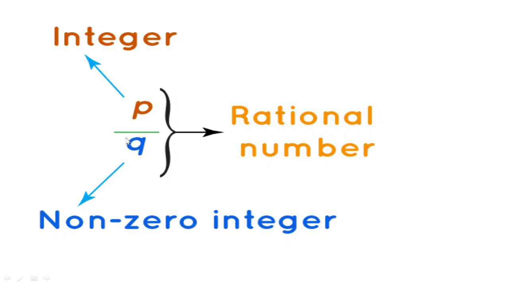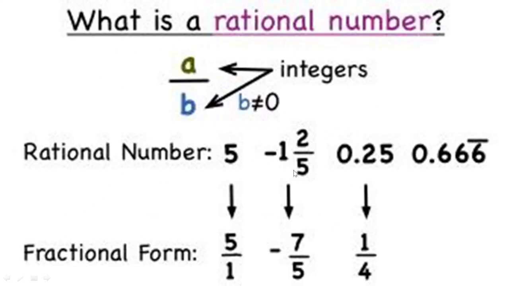And the denominator should not be 0. It may be positive or negative, but should not be 0. So this is what a rational number is. Rational number means a and b have to be integers and b should not be equal to 0. So you see the rational numbers are expressed in the fractional format.